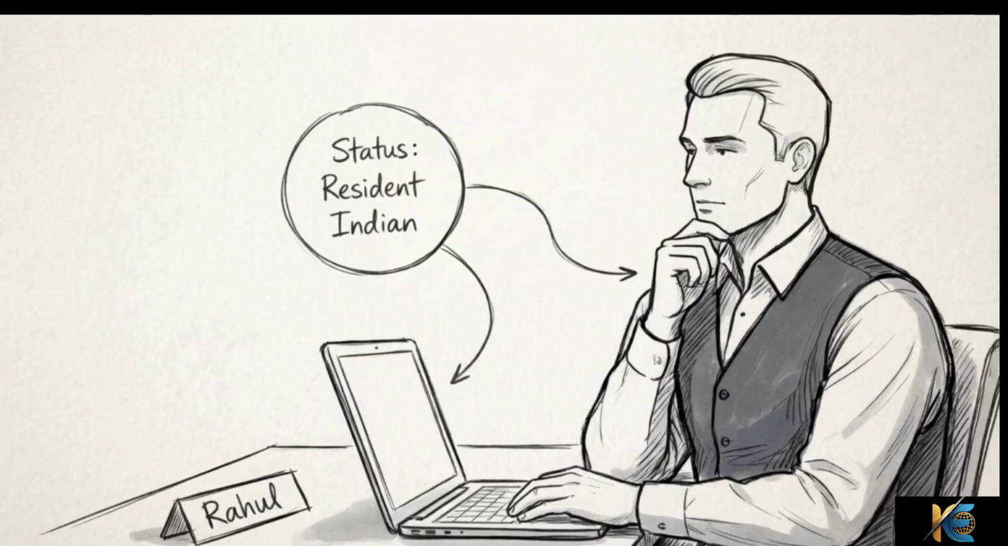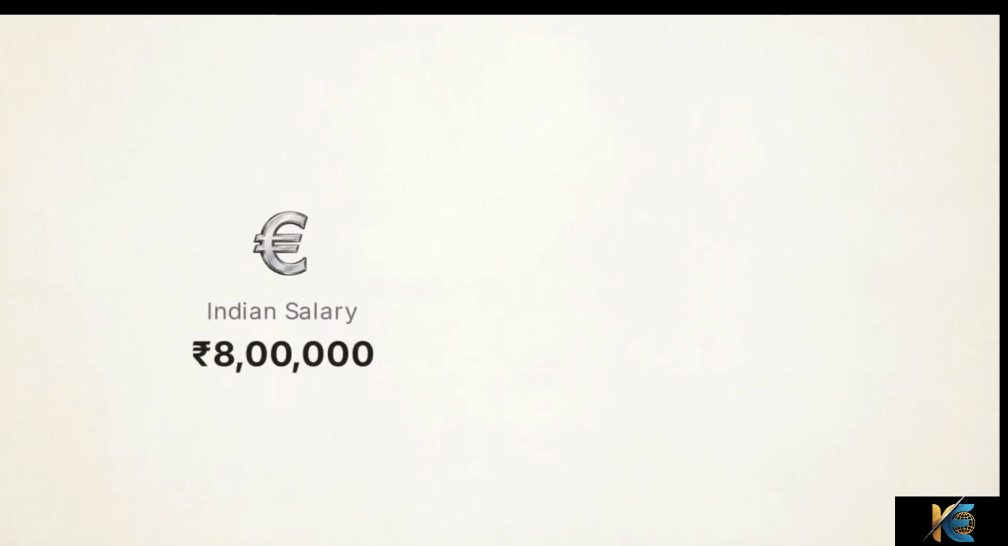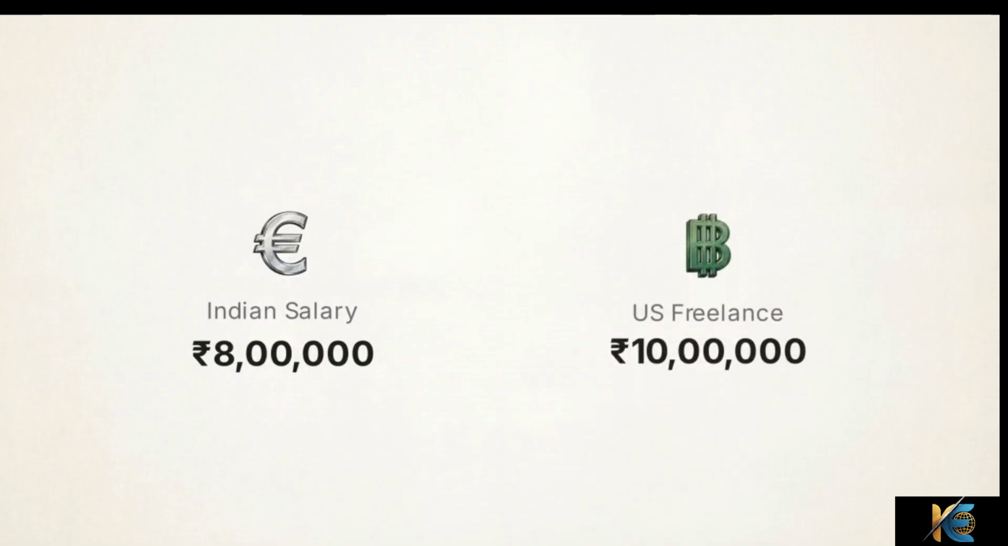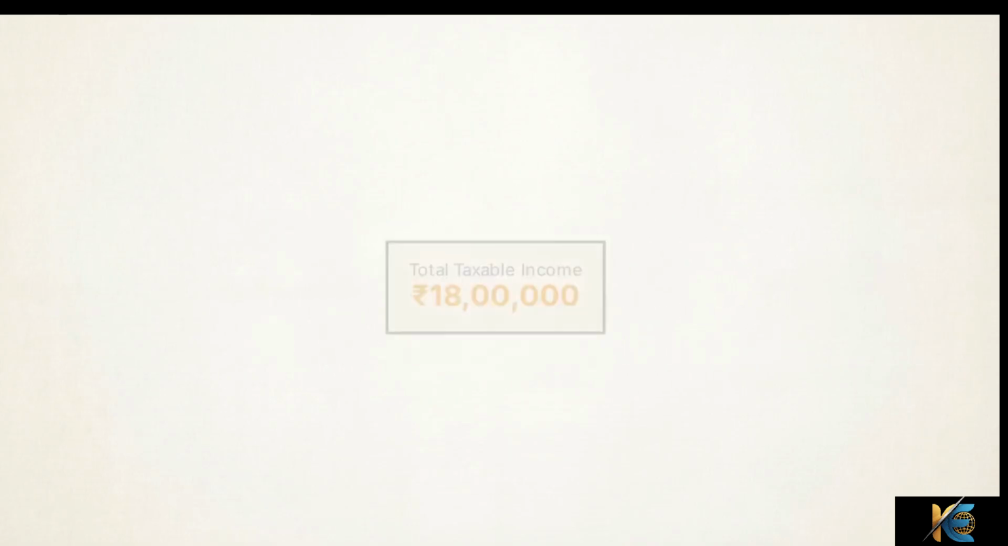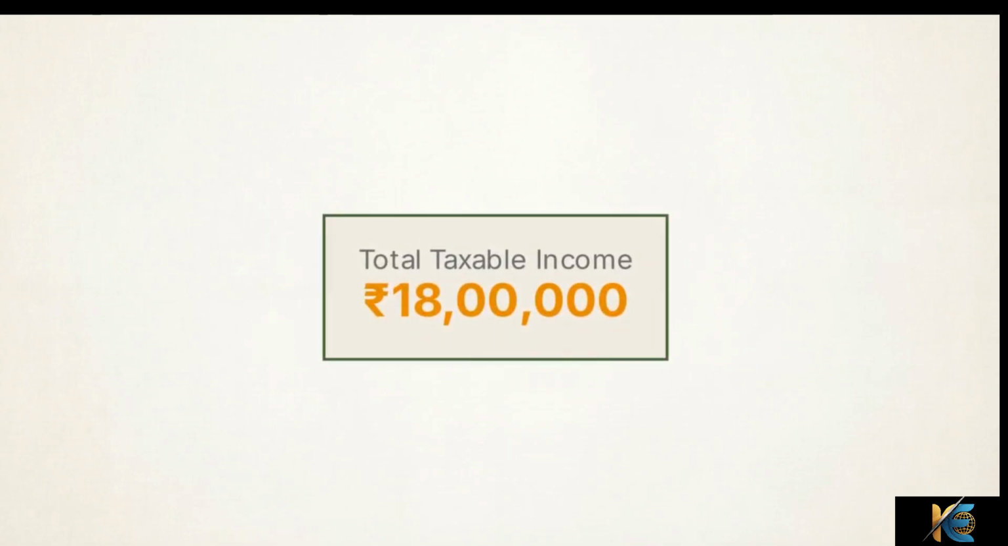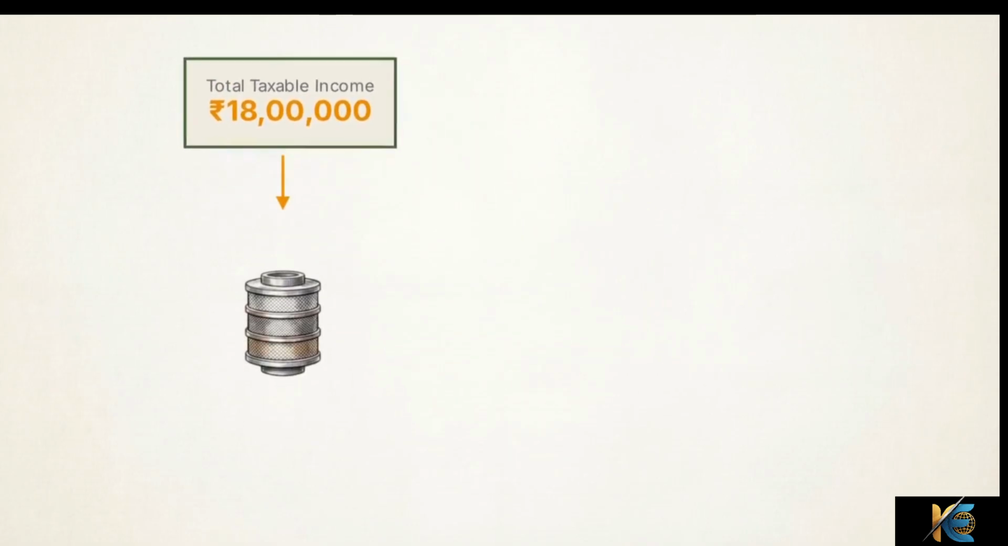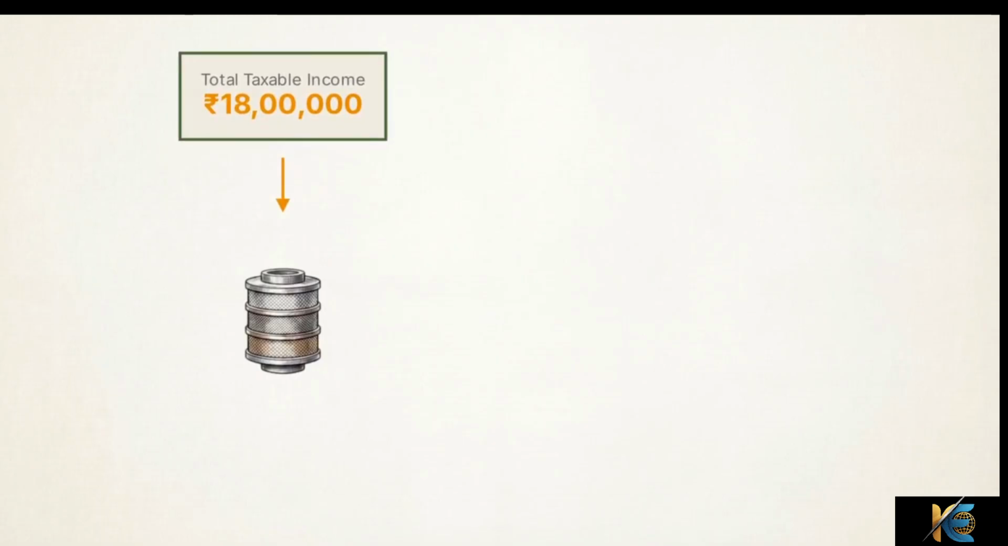We can see this in action by looking at Rahul, who is a resident Indian for the current financial year. Rahul has two income sources, an 8 lakh rupee Indian salary and 10 lakh rupees from US freelance clients. As a resident, the first step is combining these streams into a single total of 18 lakh rupees. Now we process that 18 lakh total through the 2026 new tax regime slabs.